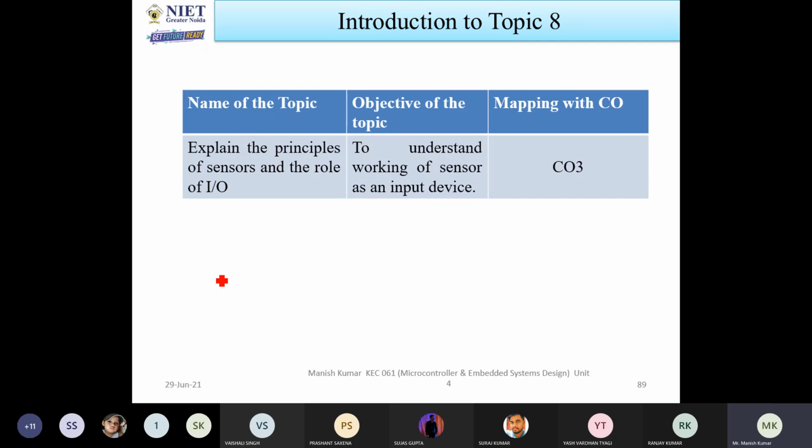In the previous lectures, I discussed identifying the concepts of hardware platform and the factors influencing its design. So in this unit, I will explain the next topic: the principle of sensors and the role of input output devices. All of you understand that a sensor is a device which acts as an input device. If it is acting as an input device, it means that at the output you also need one output device. First I will discuss the principle of sensors, how the sensors work, and then we will move to the next.